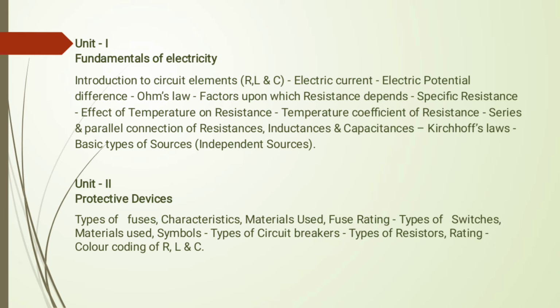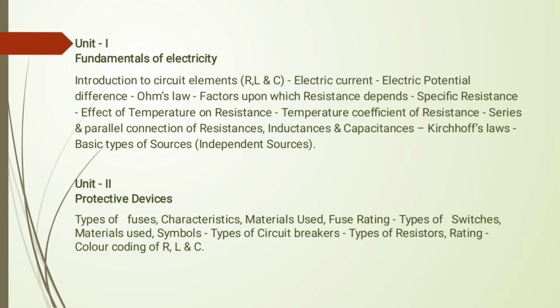Next you have to see electrical current. What is meant by current, how to produce current, when we get the current, we will see in the next classes, my dear student. Next, electrical potential difference. Ohm's law: all the students know what is meant by Ohm's law, V equal to IR.